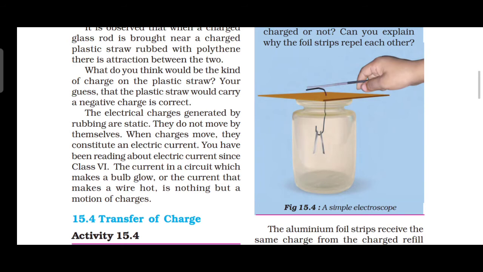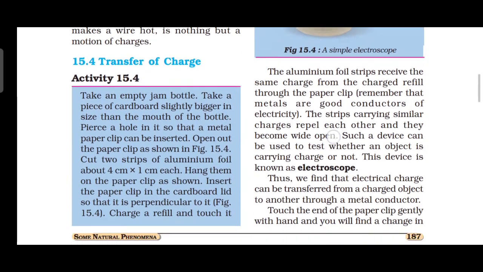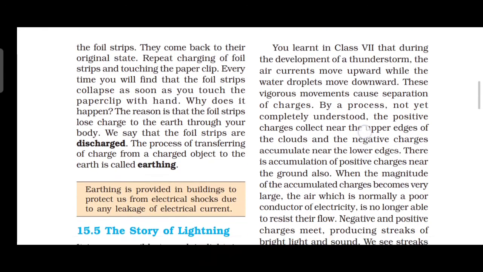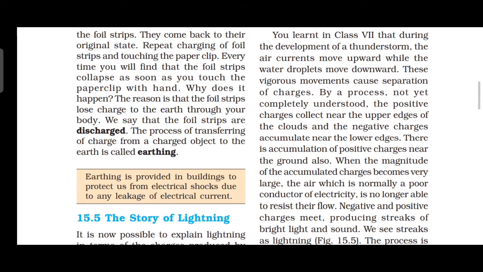The next thing is about earthing. We know about earthing, right? The foil strips lose what? Charge to the earth through your body. We say that the foil strips are discharged. The process of transferring charge from a charged object to the earth is called what? Earthing.